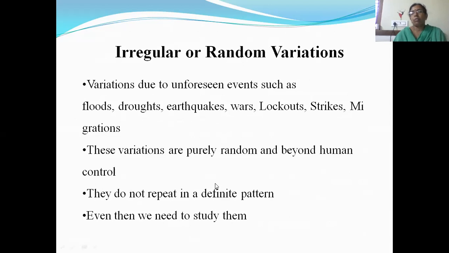These variations are purely random, and we cannot control them. That is, they are beyond human control. They do not repeat in a definite pattern. We cannot predict them, so it's unforeseen. So they cannot be repeated in a definite pattern. Even then, we need to study these random variations.